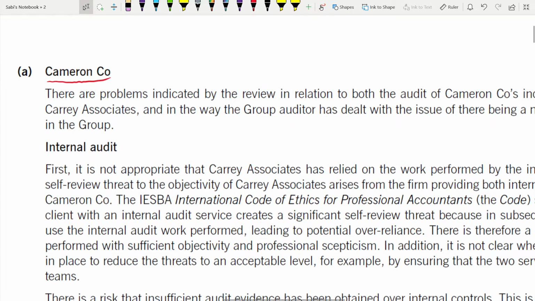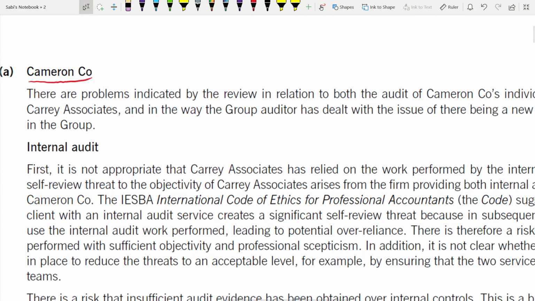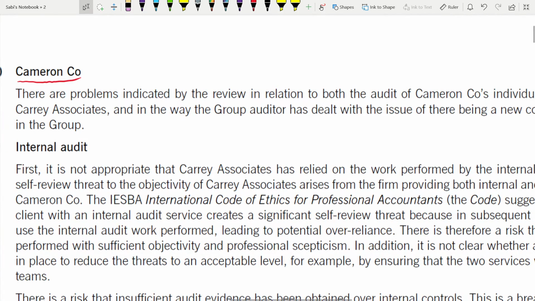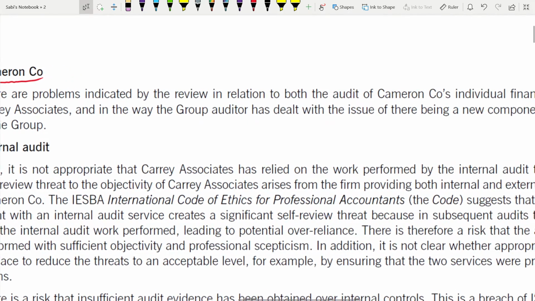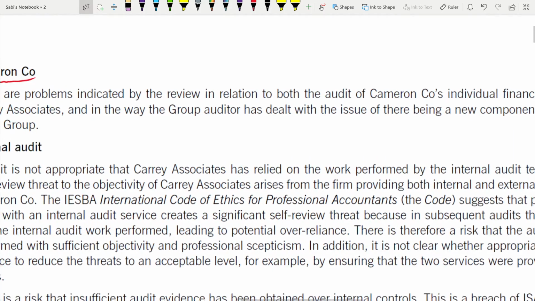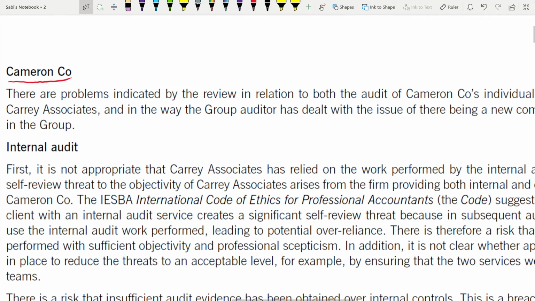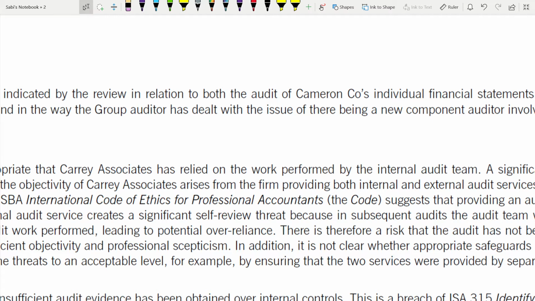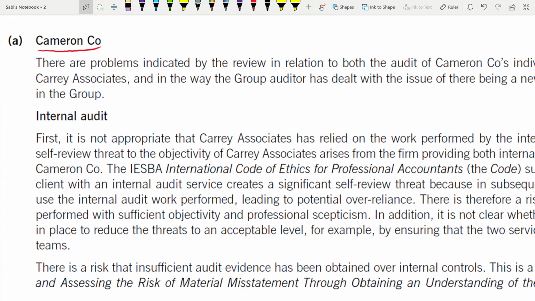Okay, so now let's see. There are problems indicated by the review in relation to both the audit of Cameron's individual financial statements by Carey Associates and in the way in which the group auditor has dealt with the issue of there being a new component auditor involved in the group. So now there are two issues. One is related to the individual financial statements. The other one is how the group auditor has dealt with that issue. So you have to write a subheading when you're writing about that issue.